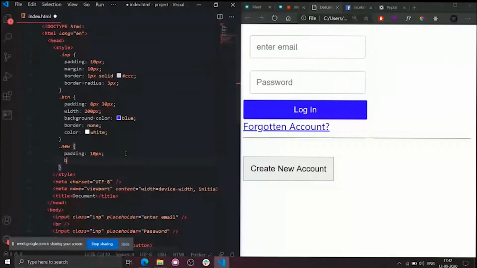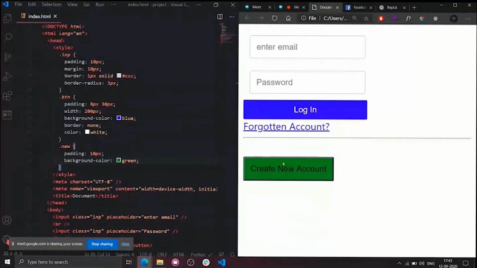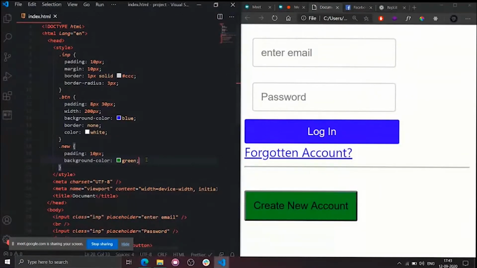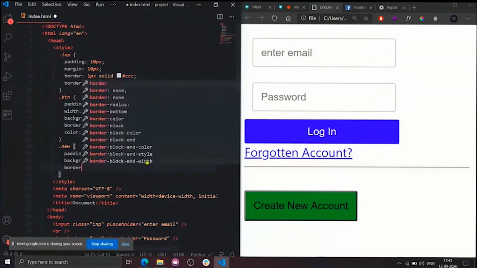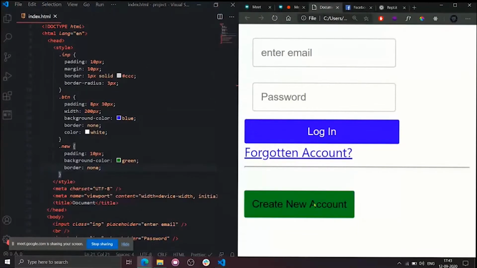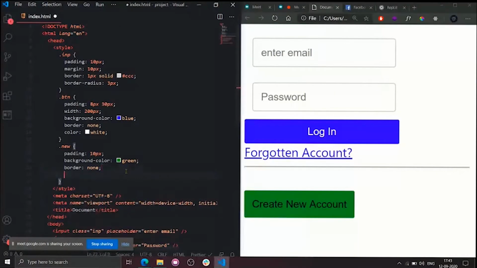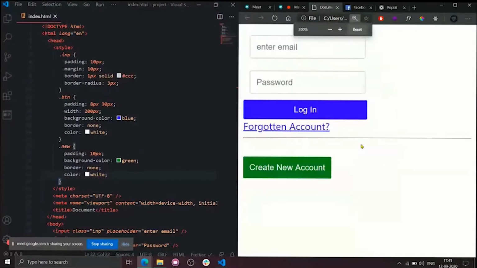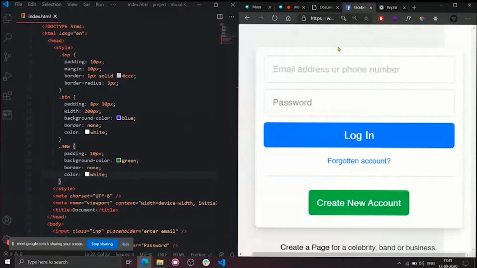What is the background color? It has a background color of green. Looks nice. So I need to remove this border also. Looks ugly. To disable the border, I simply need to use border equal to none. Okay, nice. I also need to change the color as well, so color equals white. Okay, as you can see now, we're almost there, not exactly, but kind of like it.